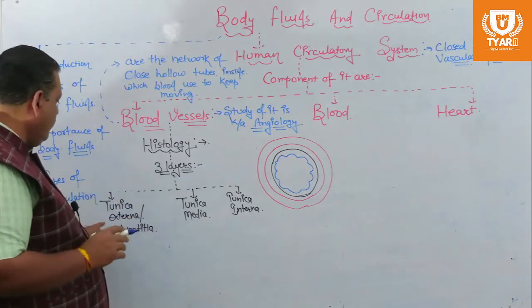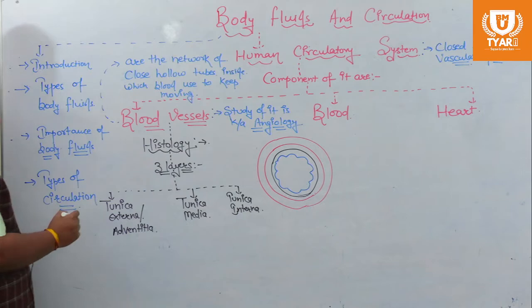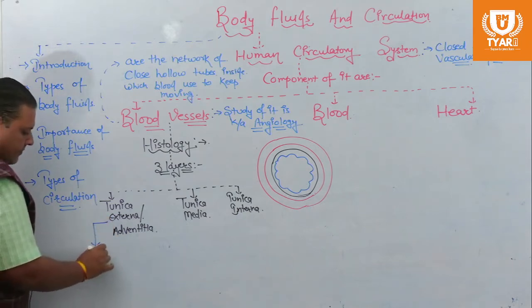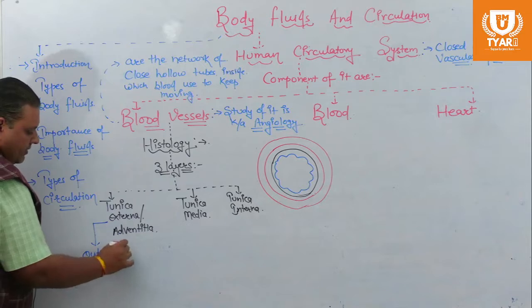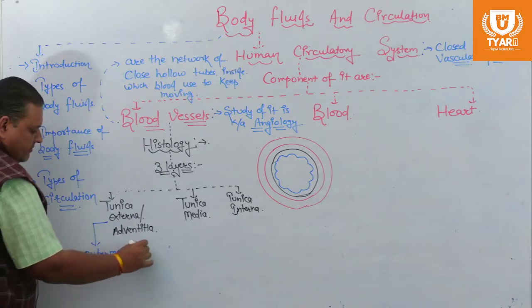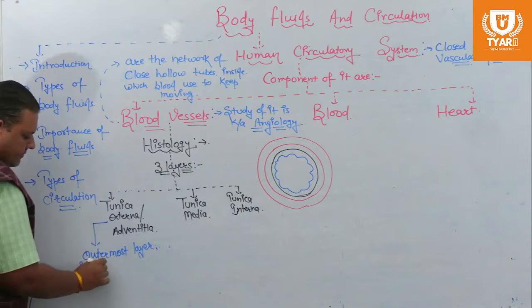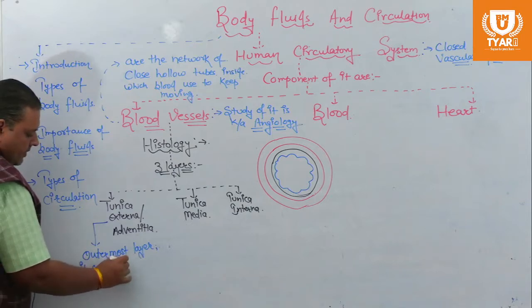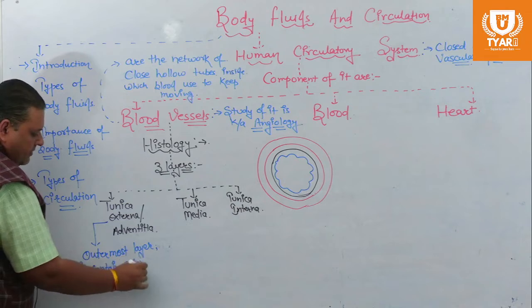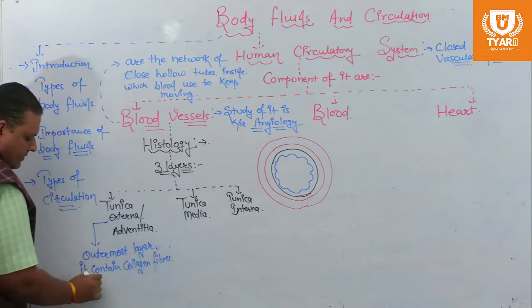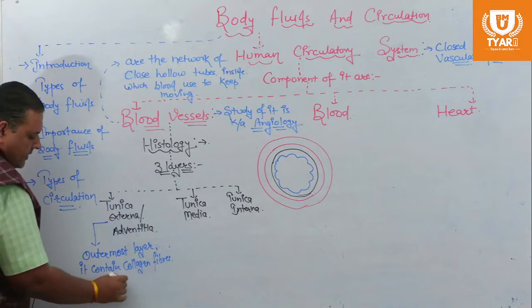The outermost layer is tunica externa or adventitia. It is the outermost layer and contains collagen fibers and elastic fibers.